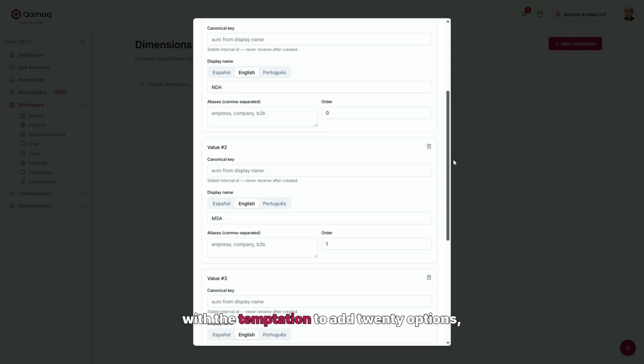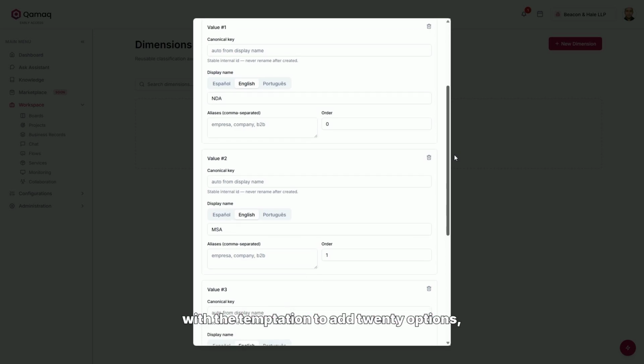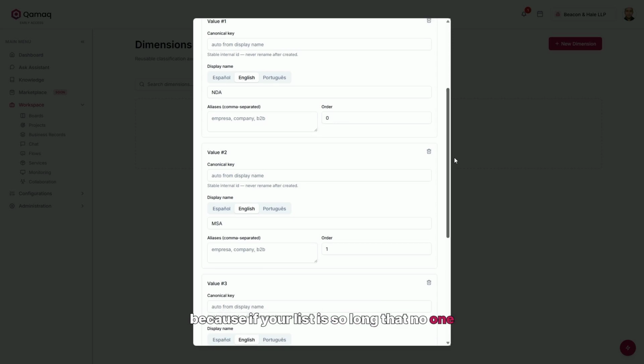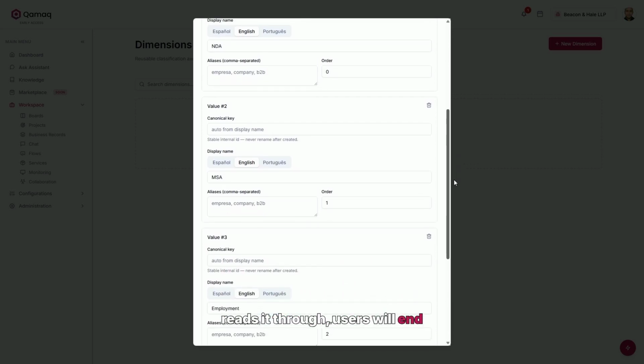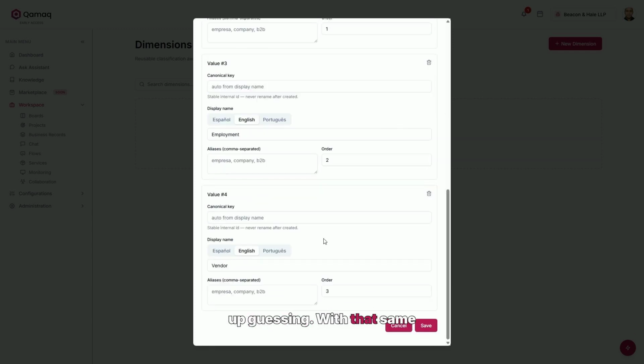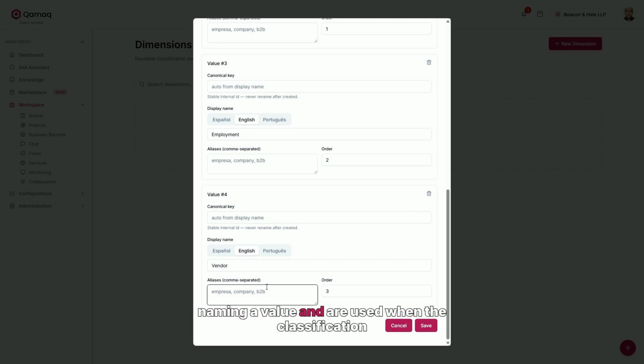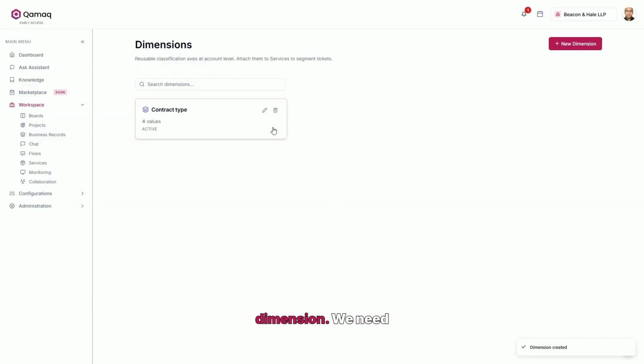Be careful with the temptation to add 20 options, because if your list is so long that no one reads it through, users will end up guessing. With that same row, 2 more things remain: the aliases, which are another way of naming a value and are used when the classification is done by the AI rather than by you, and an order number that is set automatically based on the values added, which does not need to be modified. Let's save. And you now have your first dimension.